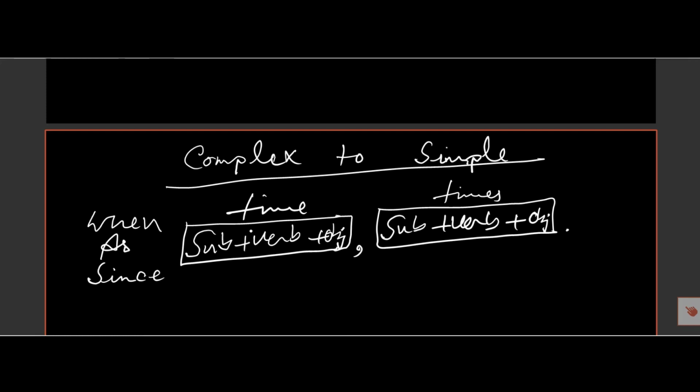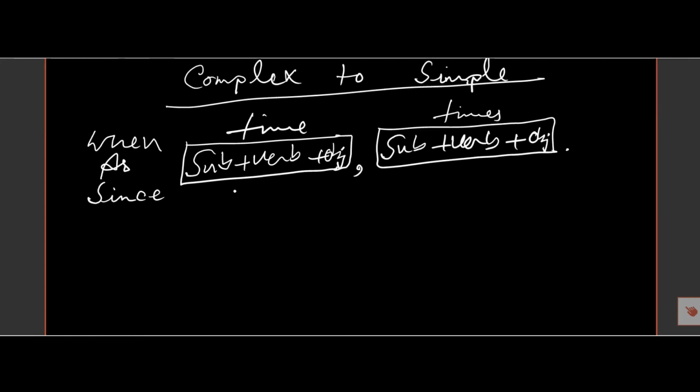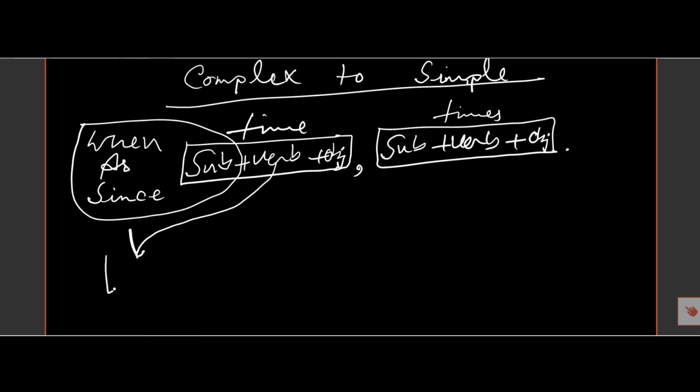If the verb action refers to time, then the simple structure will be: we must cut off this and we must begin from the verb and with an ing.